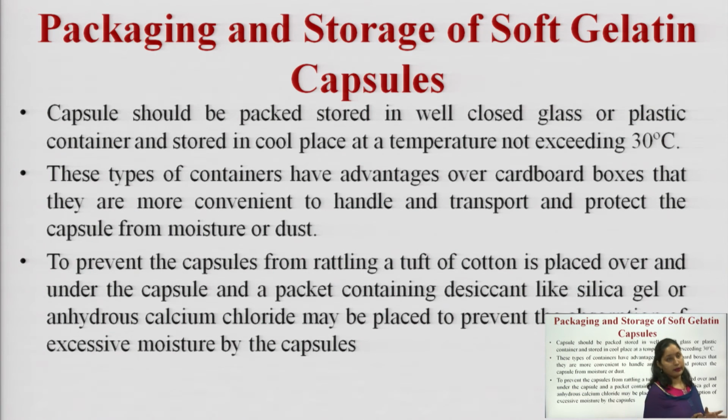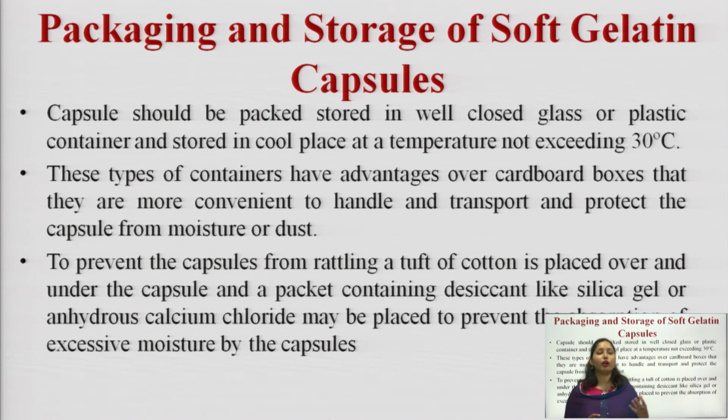To prevent the capsules from rattling, a tuft of cotton is placed over and under the capsules, and a packet containing a desiccant like silica gel or anhydrous calcium chloride may be placed to prevent absorption of excessive moisture by the capsules.